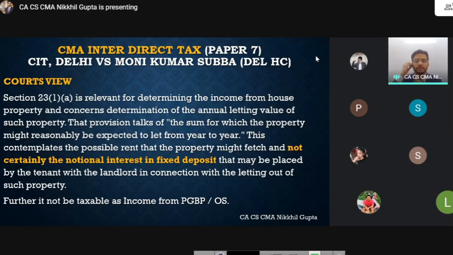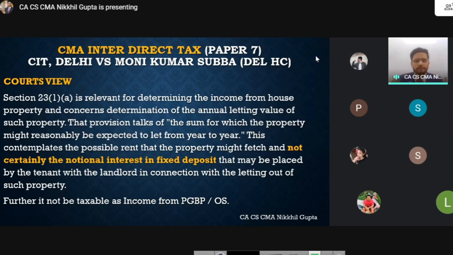So no, the notional interest, I'm not talking about real interest. If it is a real interest, then definitely it will be taxable. But if it is a notional interest, it will not be taxable under any of the heads. Further, it is not taxable as income from PGBP or other sources. So I've already given you the reason why this income should not be taxed under PGBP and other sources.